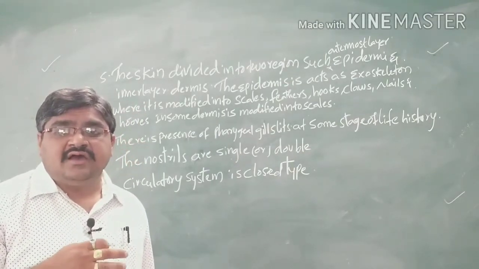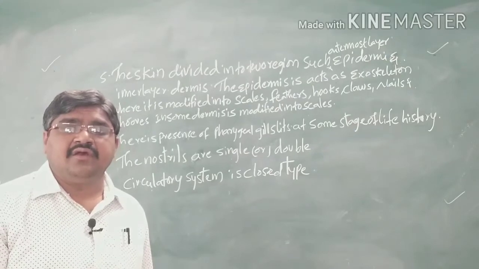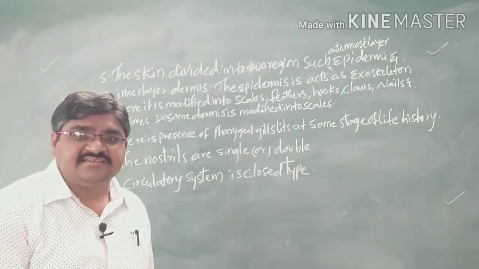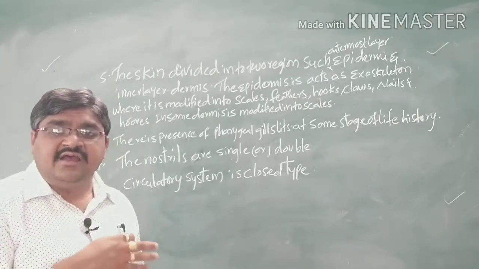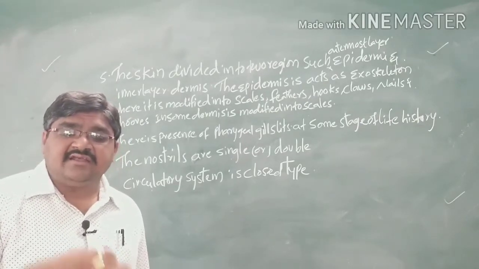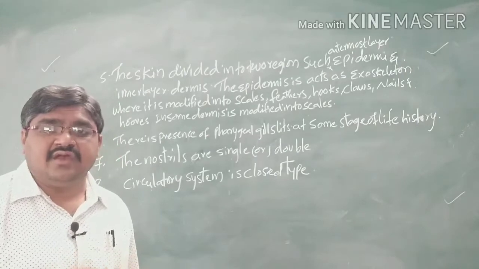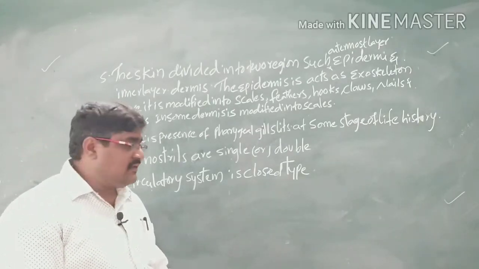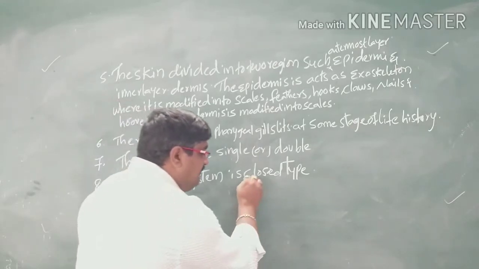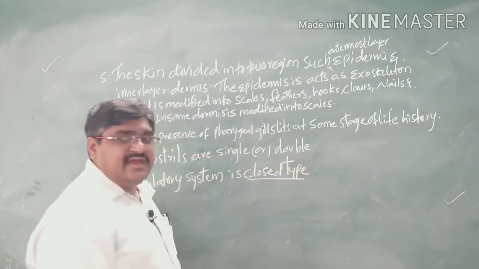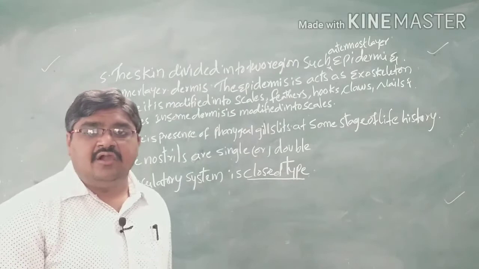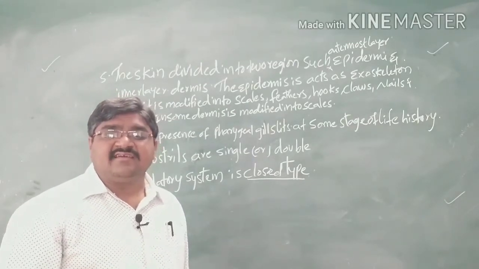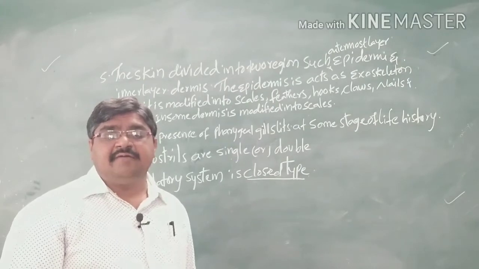The heart pumps the blood, which passes through blood vessels such as arteries, veins and capillaries, and is again carried by the veins to the heart. So in all vertebrates, a closed type of circulatory system is present.